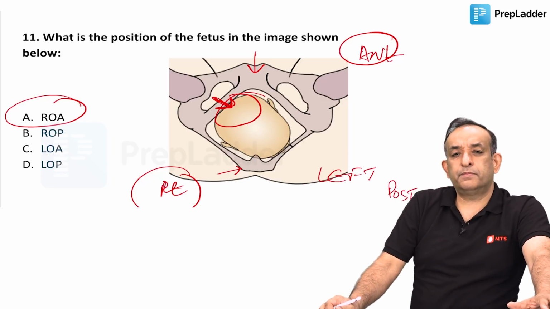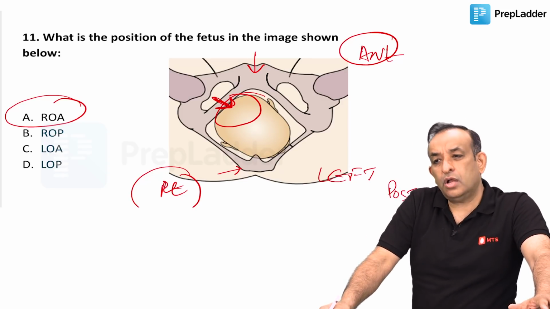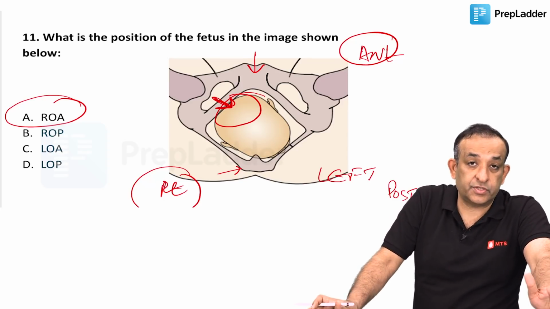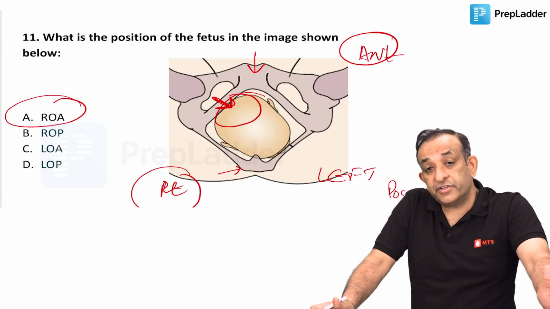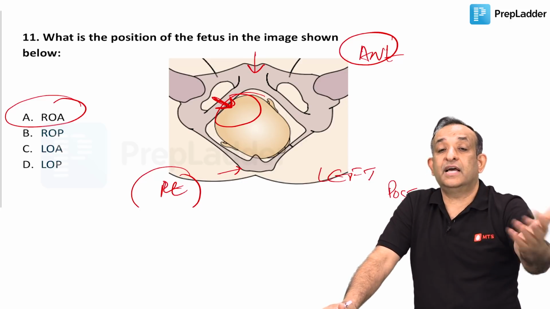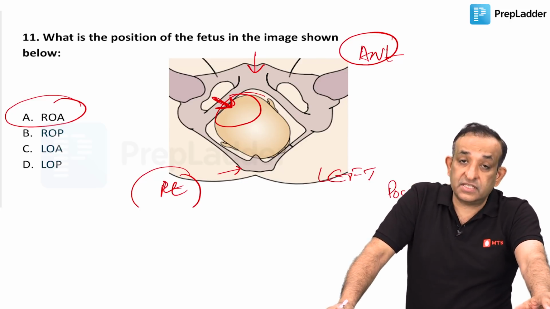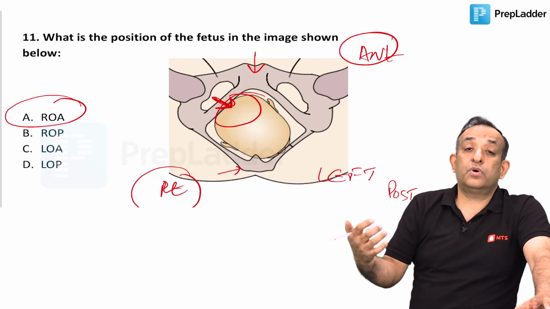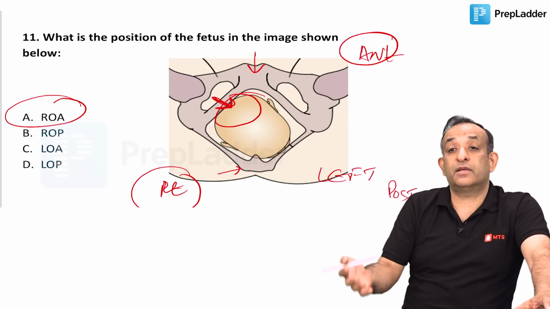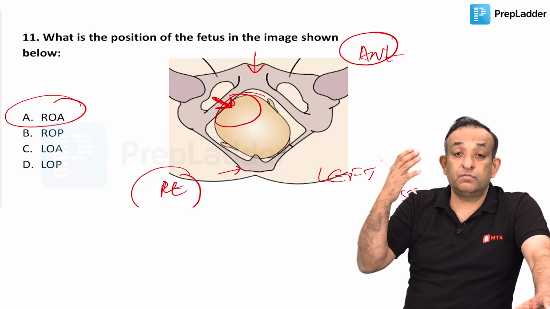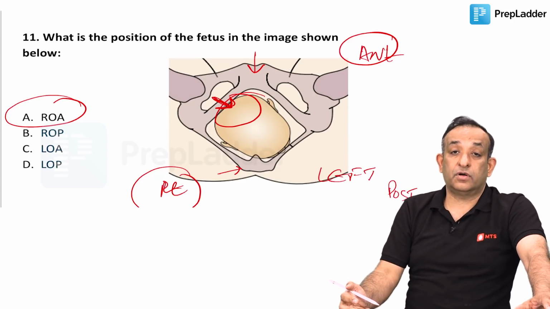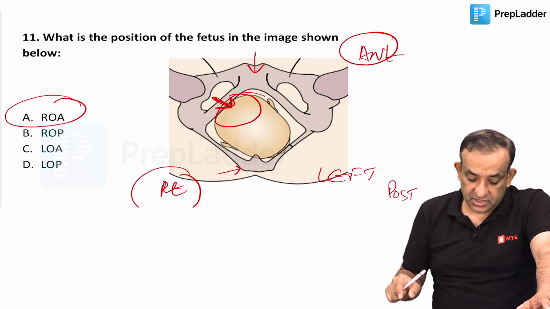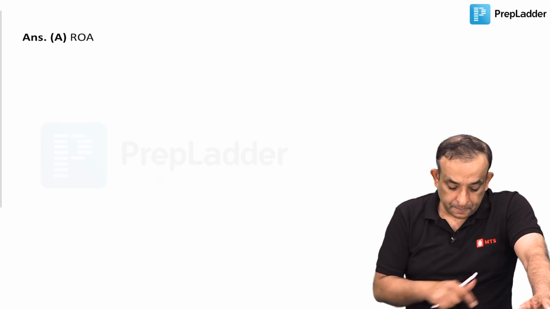There was a lot of discussion about what is the most common position. All heads are left occipito transverse to start with, but eventually they become left occipito anterior and then they deliver. In our Indian setup, a lot more LOA is seen, and that's why there was this confusion. But if you have to mark one, please go ahead and mark left occipito transverse as the commonest position. And this position is right occipito anterior.